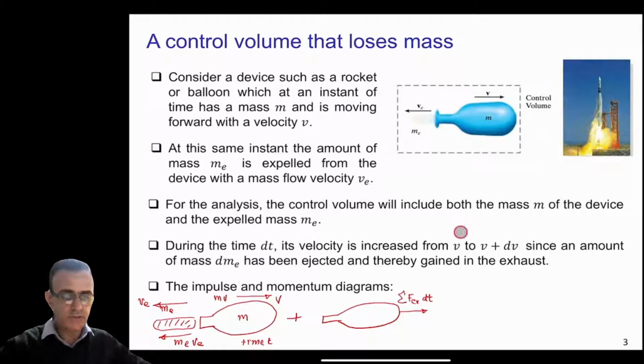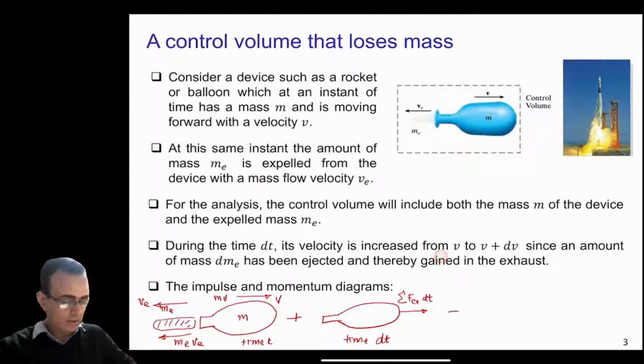So the force multiplied with time is the impulse, during time dt, and this will be equal to the final momentum of the system.